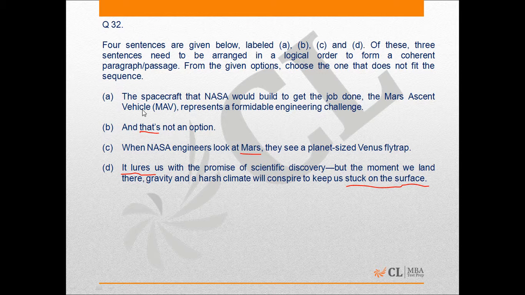But A talks about some vehicle. It talks about spacecraft that NASA would build to get the job done. Which job? Now this paragraph is talking about the problem that any NASA engineer or scientist would face on the surface of Mars. But how to overcome that problem, that is not part of this paragraph. Hence, A would be the odd one out.